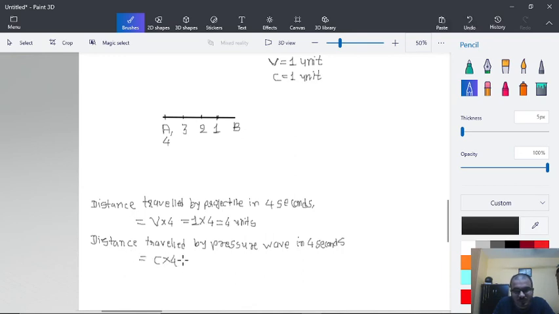So again it will be 1 into 4. Why 1 into 4? Because the value of c is also 1 because of Mach number being 1. So this will also be 4 units.